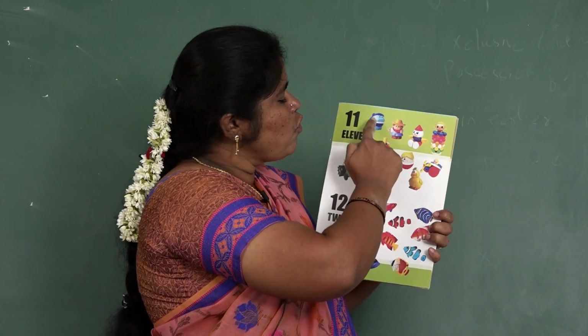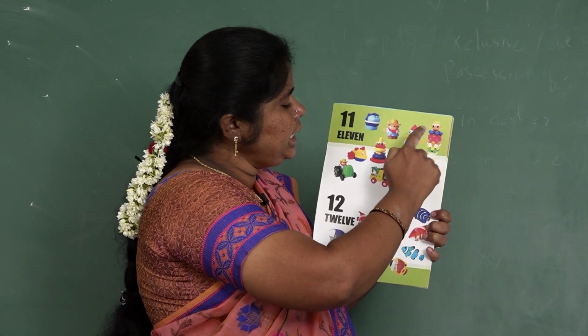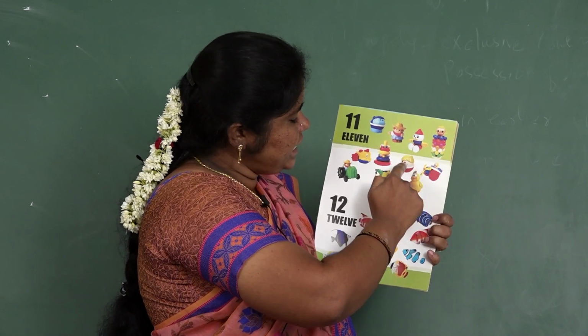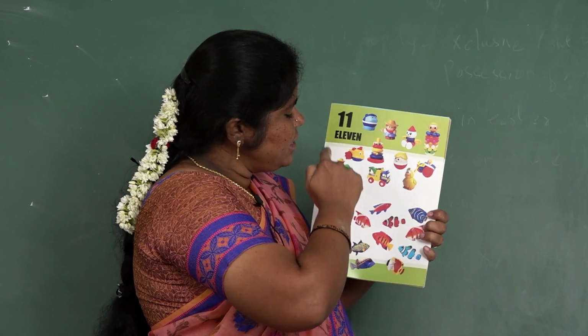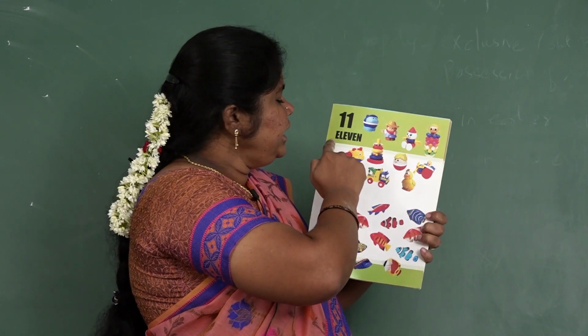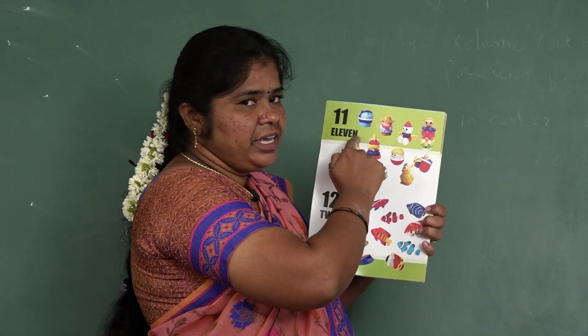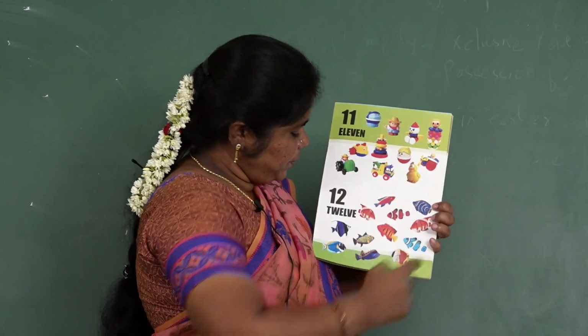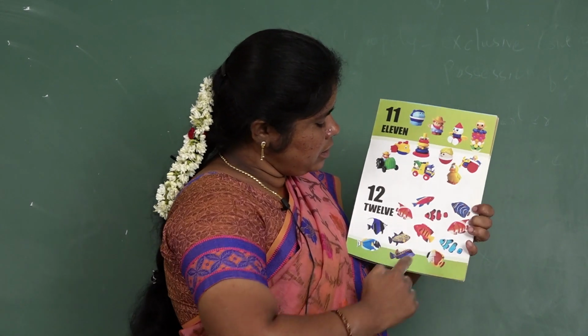How many pictures are here? 1, 2, 3, 4, 5, 6, 7, 8, 9, 10, 11. 11. E-L-E-V-E-N. 11.